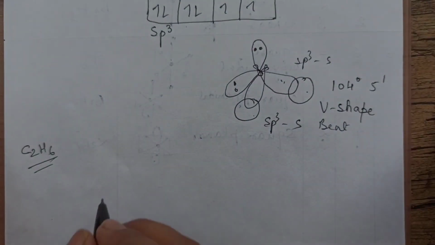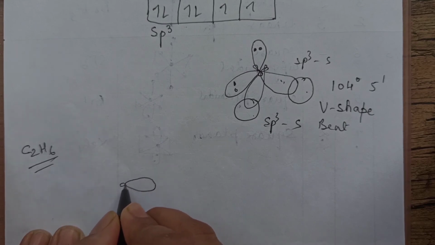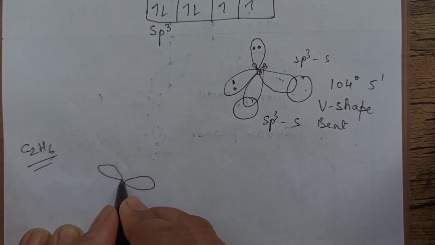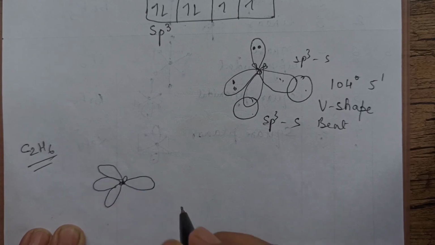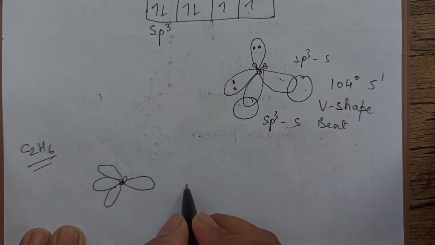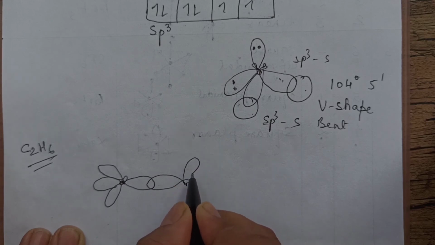So how will you show the bonding in this? You will slightly shift the hybrid orbitals, because there are 2 carbons. This is one carbon, 4 sp3 hybrid orbitals. This is another carbon with 4 sp3 hybrid orbitals.